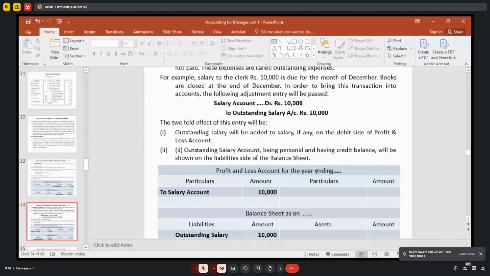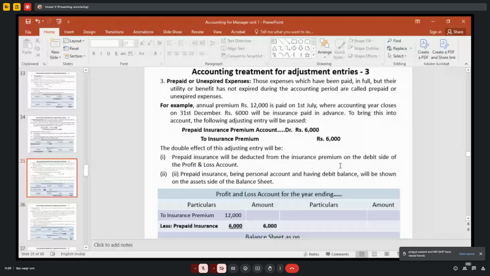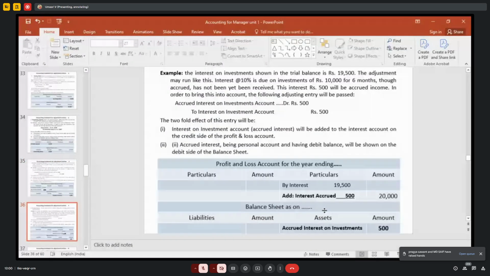This PPT is available on the Pondicherry University DDE website, under first year, accounting for managers. You can download and see. Go through this. I wanted to explain all these things, but we have no time. Let us straight away do one problem.